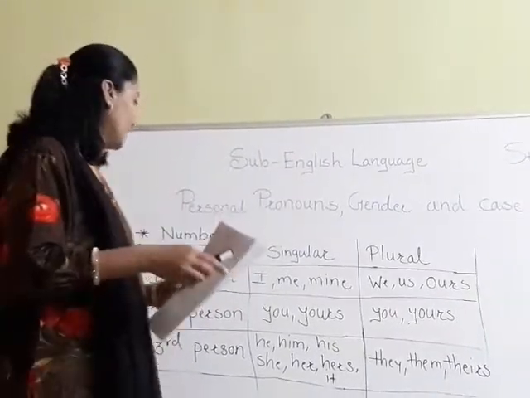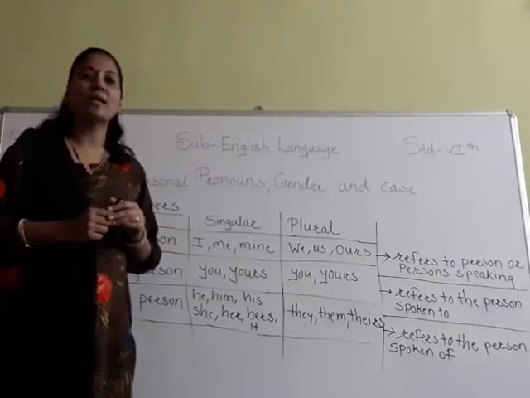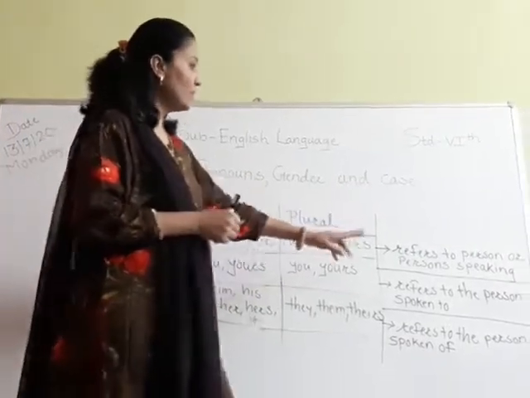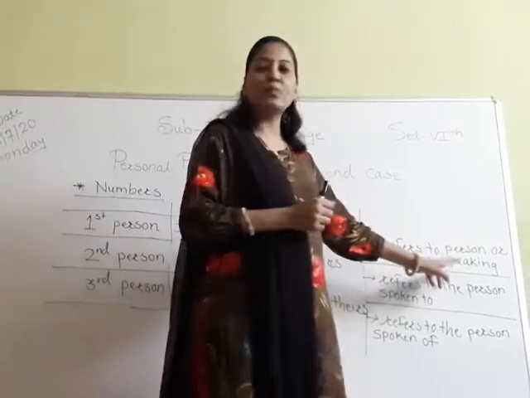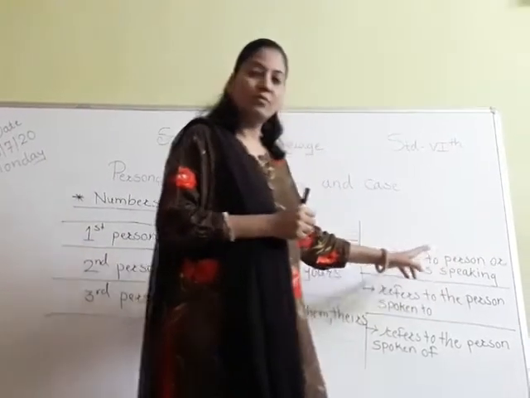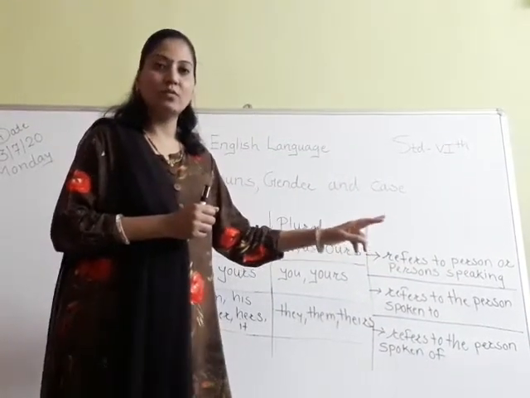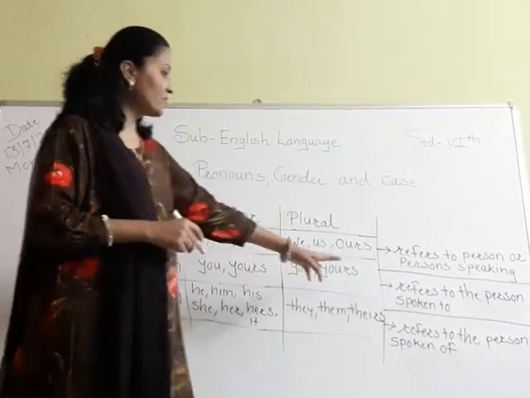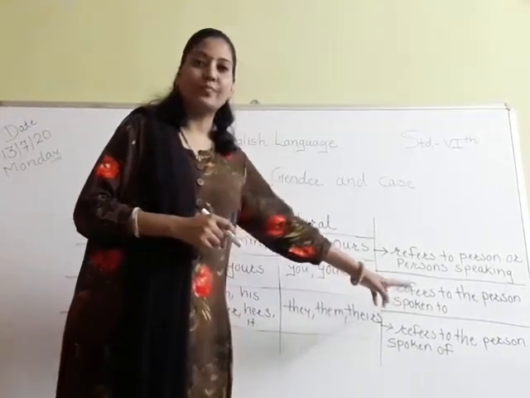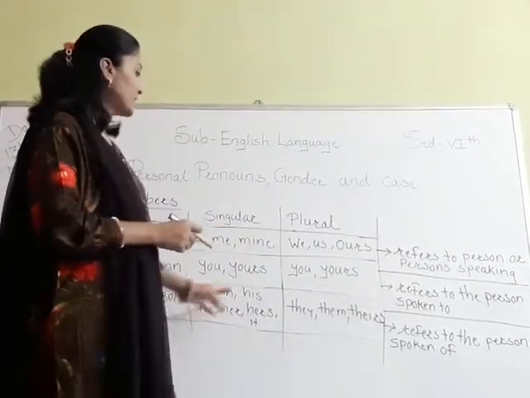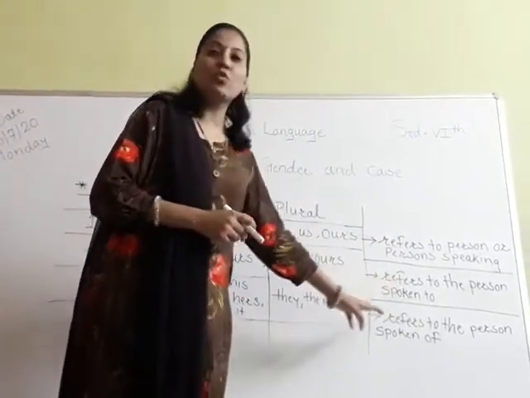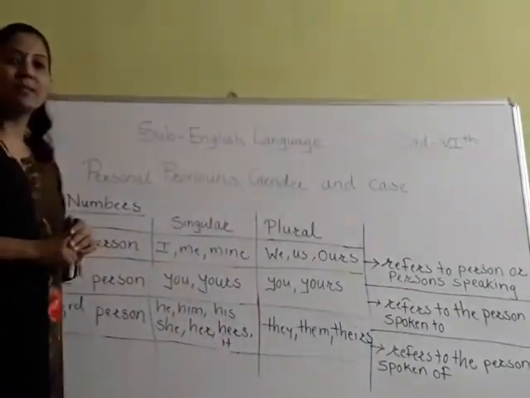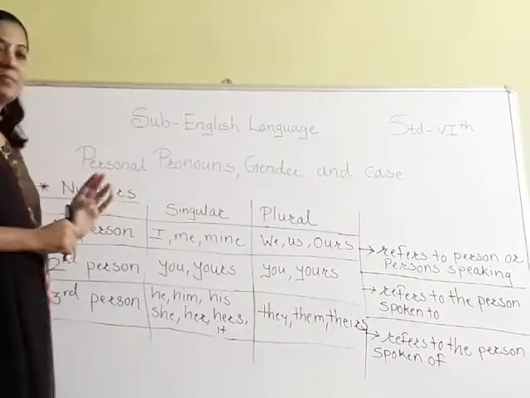Students, always keep in mind that the first person refers to the person or persons speaking, and the second person refers to the person spoken to. And the third person refers to the person spoken of. So always keep in mind these three persons.